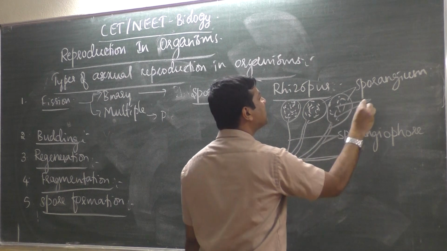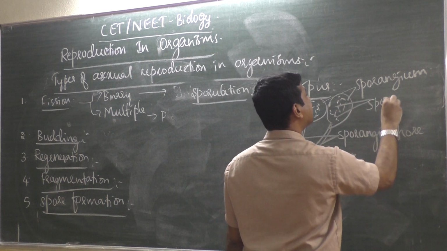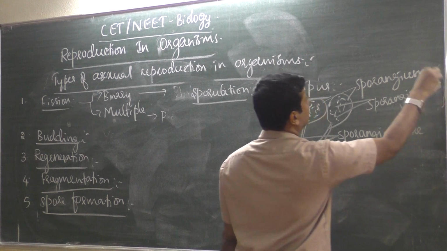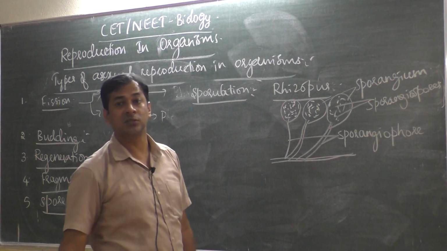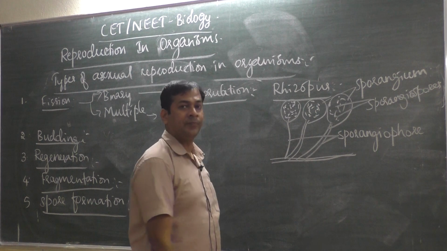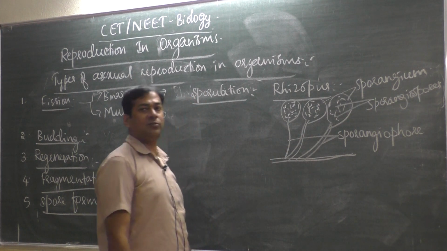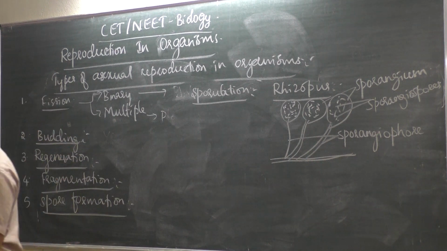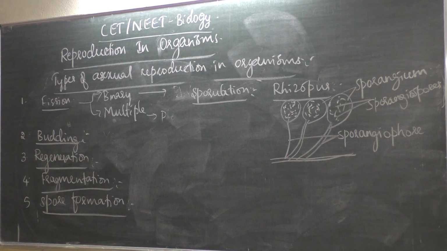They are called sporangiospores. So this is in case of Rhizopus. Different kinds of organisms produce different types of spores. What are those spores? We will see now.